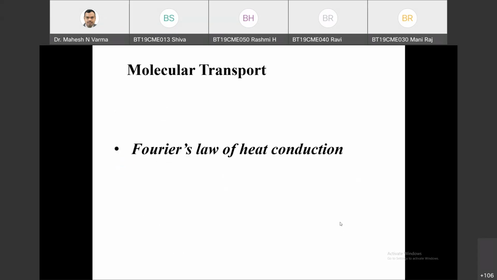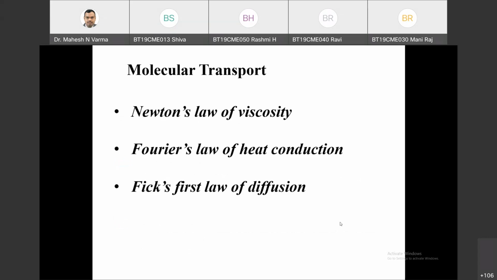So these are the three laws. First of all, in heat transfer, it is Fourier law of heat conduction. In mass transfer, it is Fick's law of diffusion, and in momentum transfer, it is Newton's law of viscosity. So now today, and maybe in the next class, we'll try to concentrate on these three laws. You already studied these laws, and in fact you are mastering Fourier law of heat conduction. You might have solved hundreds of problems in Fourier law, many problems in Fick's law of diffusion, and many in Newton's law of viscosity.